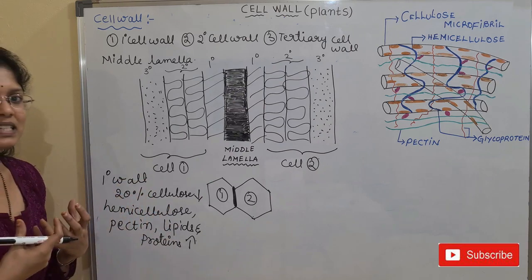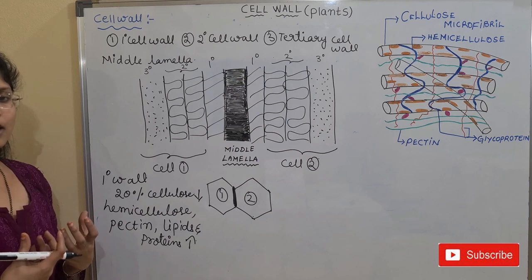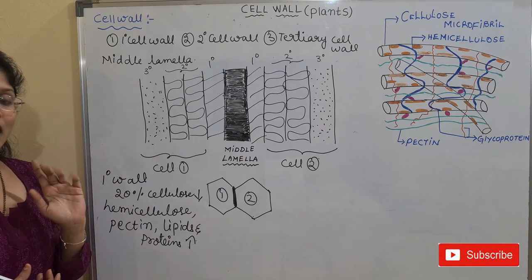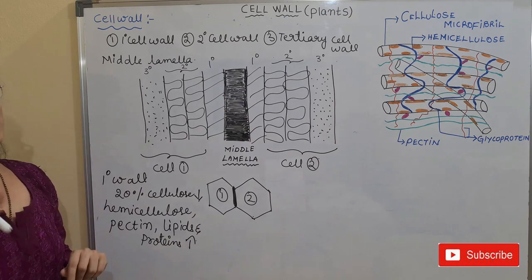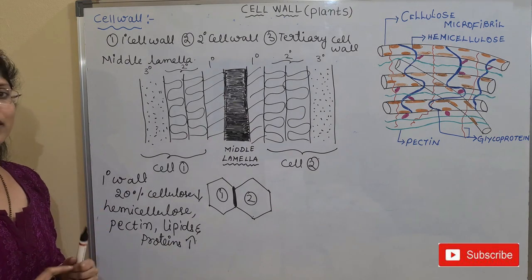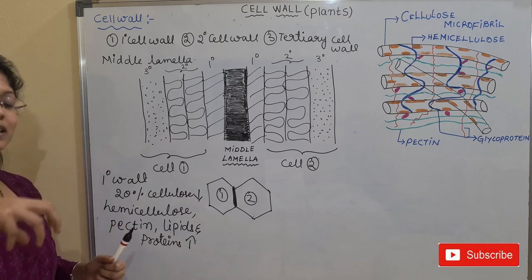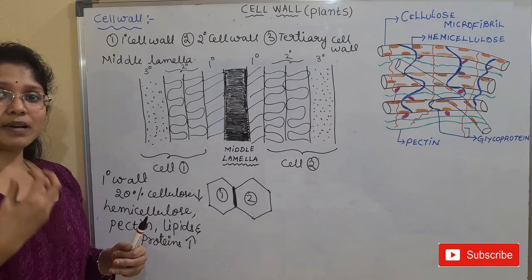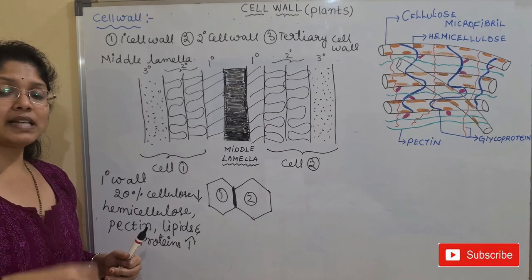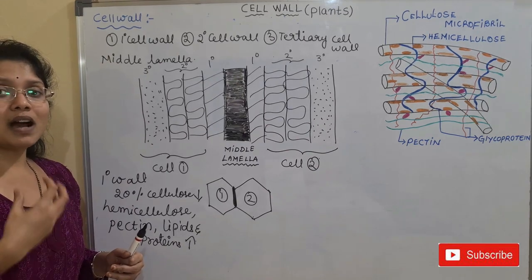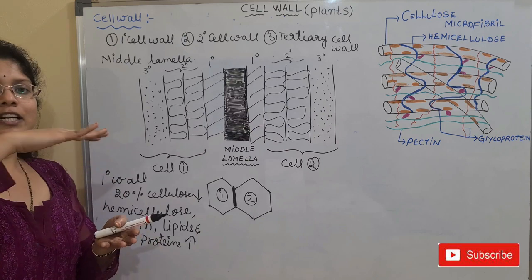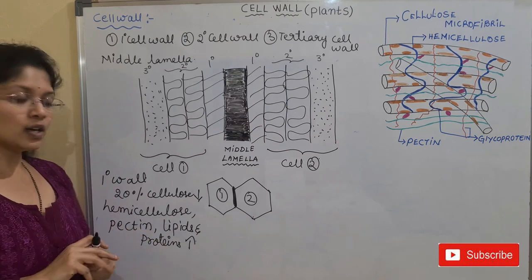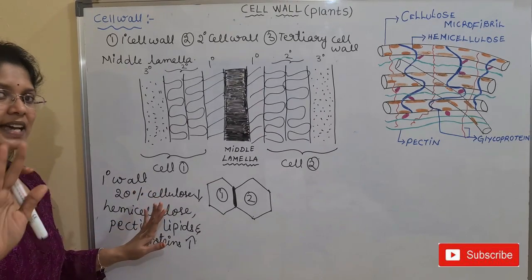Why? Because they are mainly seen in the case of immature, growing cells, and there the cellulose content will be less. And the most important point: lignin is absent in the primary walls. I have told you that when lignin is deposited, it makes the cells impermeable. Lignification takes place when the plant reaches a certain age, and lignin deposition makes it strong and stiff. So in the primary wall, we don't see any lignin.